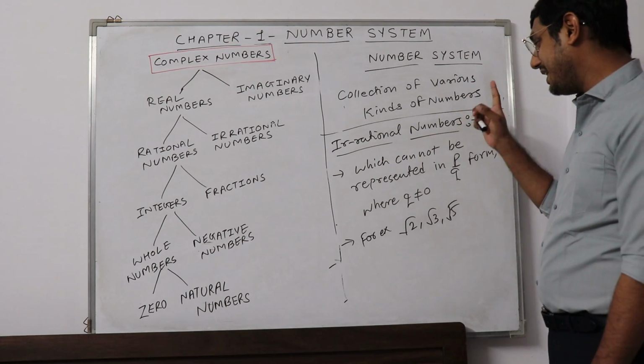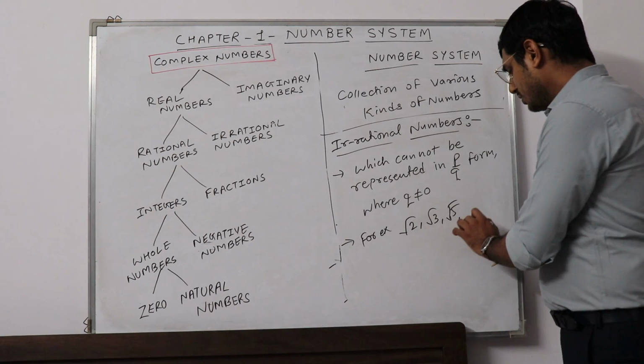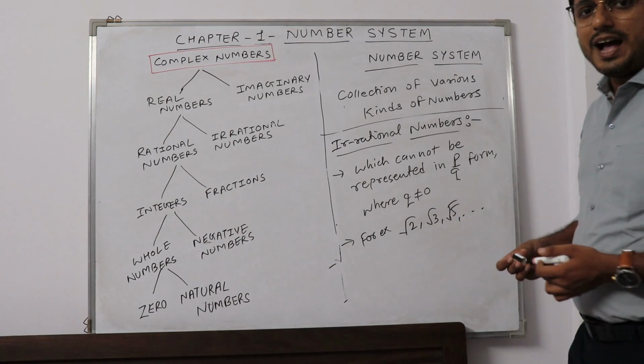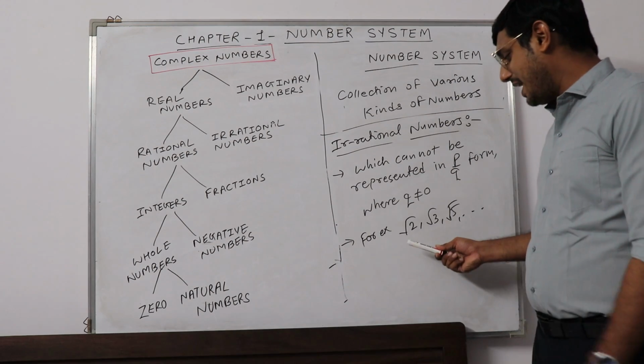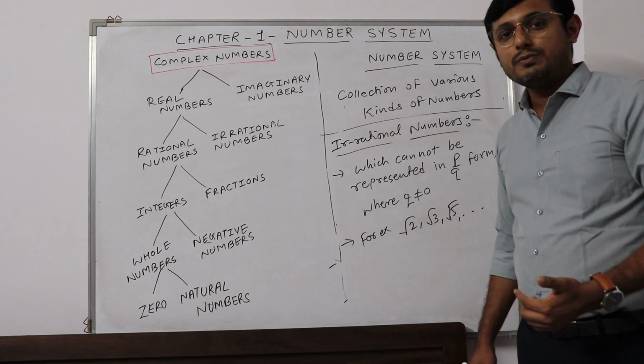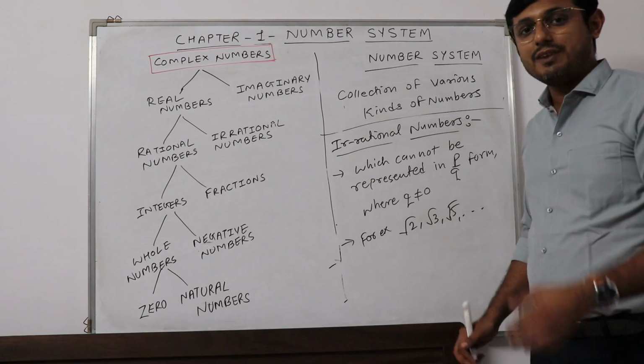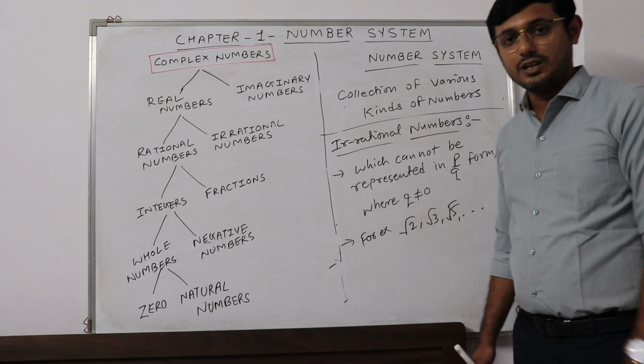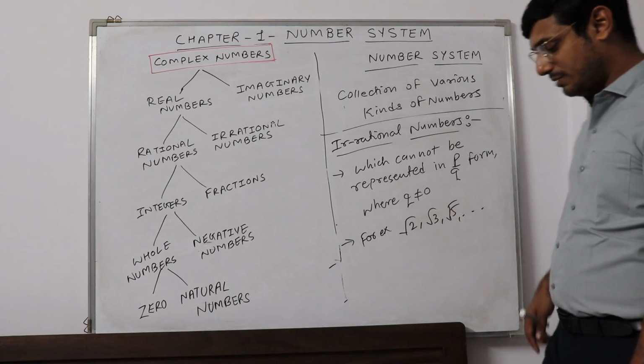That's why they are called irrational numbers. Famously they are square roots of prime numbers. They are very famous as irrational numbers. So these are irrational numbers.